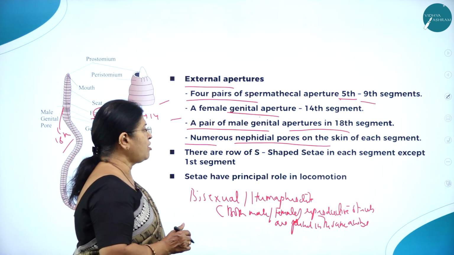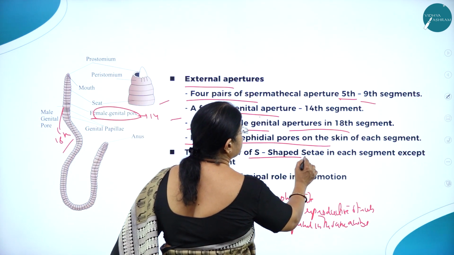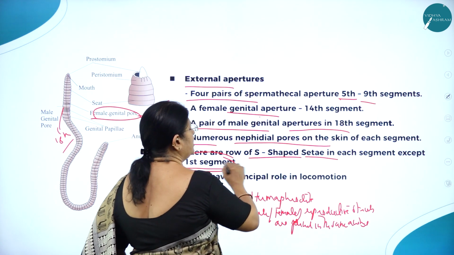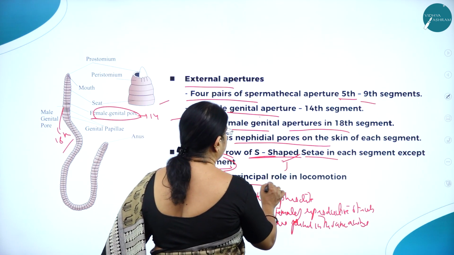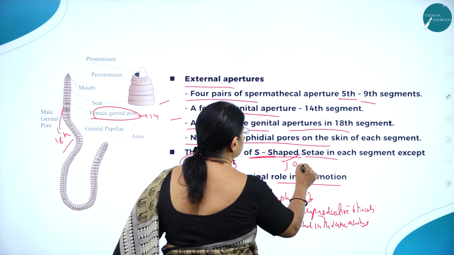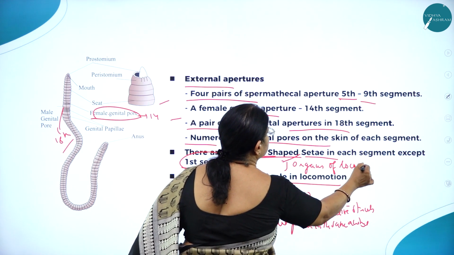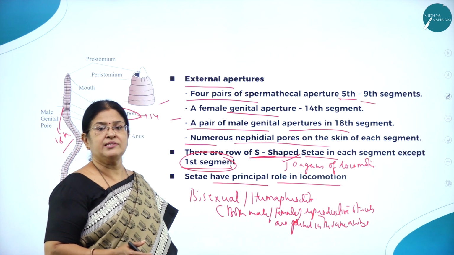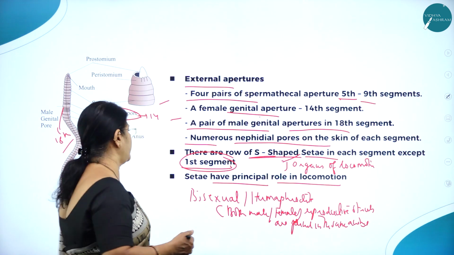And there is a row of S-shaped setae. You can see the S-shaped setae in each segment except the first segment. Throughout the body you can see the S-shaped setae, and these are the organs of locomotion. Locomotion means movement. Though it is a burrowing animal, setae help the animal to burrow, and the body is highly muscular.